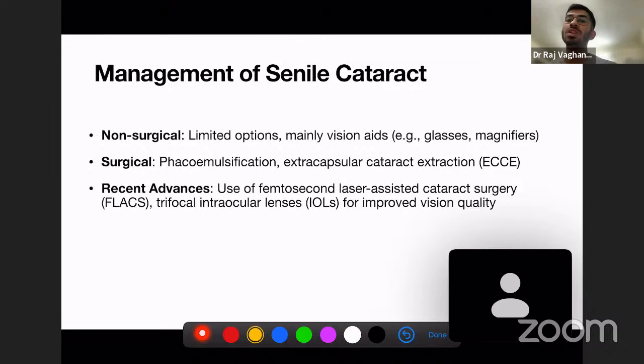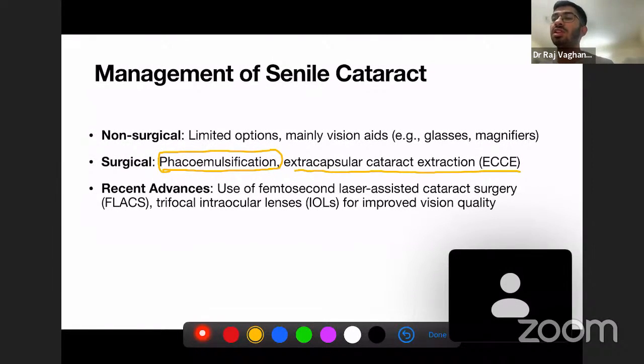And the surgery includes phacoemulsification. We'll discuss phacoemulsification in detail. The second is extracapsular cataract extraction, in short known as ECCE. This is not commonly used. Phacoemulsification is very, very commonly used. So if you hear of any person undergoing cataract surgery, it is understood that the person is undergoing phacoemulsification surgery, because this is the most commonly used surgery, and it has many merits compared to the other cataract surgeries.